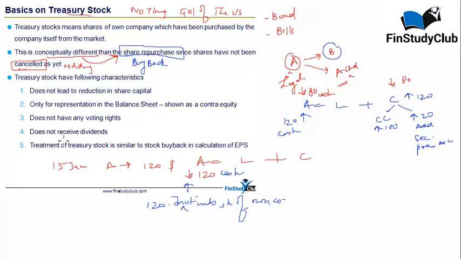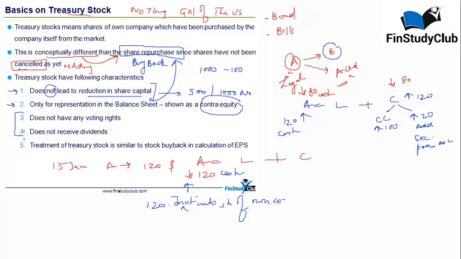Let's understand a little bit of the characteristics of the treasury stock. First and foremost, it does not lead to a reduction in share capital, unlike the share repurchase. So out of 1000, if let's say 100 shares have been bought back, if someone asks you what is the total capital outstanding, your answer will be 900. However, in case of treasury stock, your answer would still be 1000 shares. Only for representation purposes, which I'm going to talk about in the next slide, it is shown as contra equity. I will explain that practically, so it will be more convenient there.